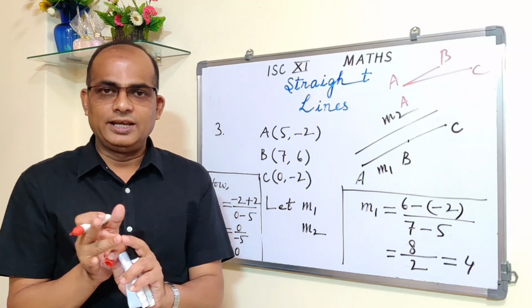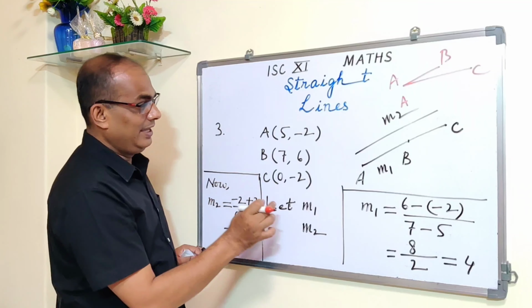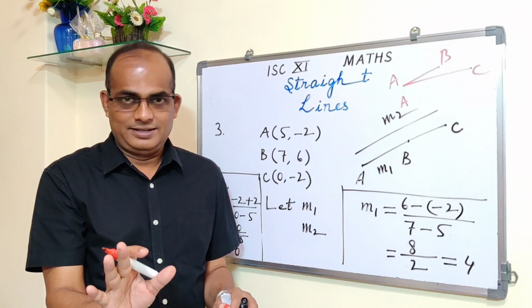Once again, the slopes of the lines AB and AC, M1 is 4, M2 is 0, they are not equal, therefore the lines are not parallel, and therefore the points A, B and C are not collinear. This is done.